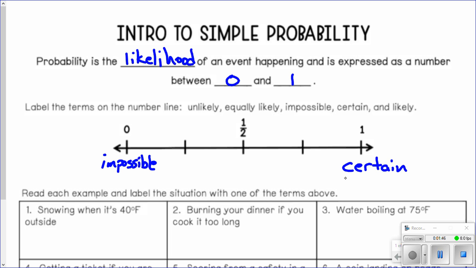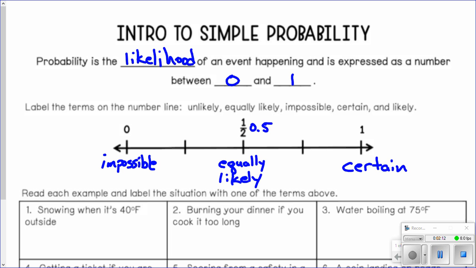Oh well. So in the middle, if something has a probability of 1/2 or 0.5, then we say that it's equally likely. What do we mean by that? It's as equally likely to occur as to not occur.